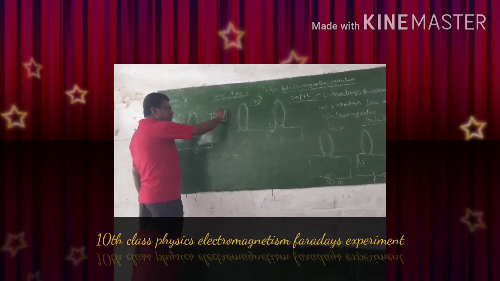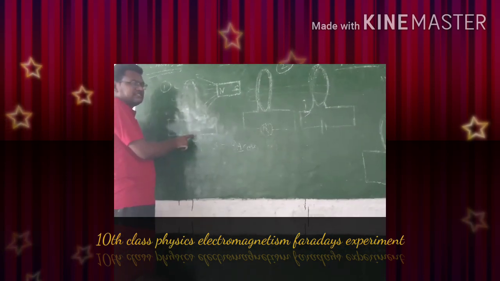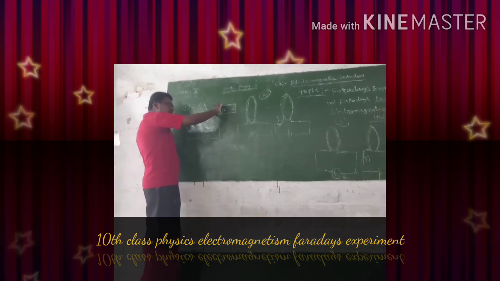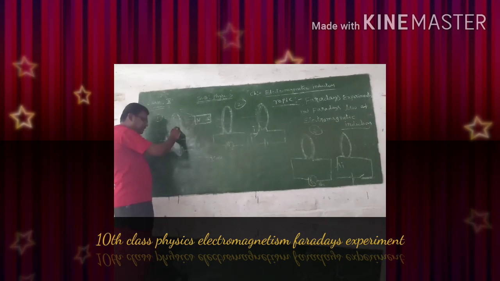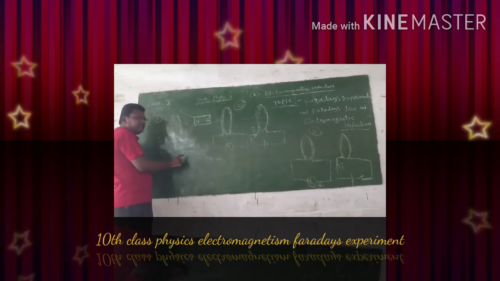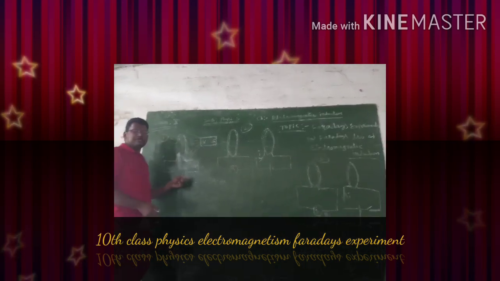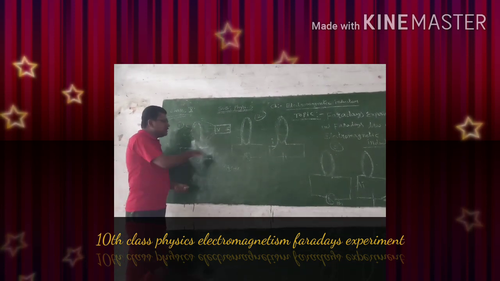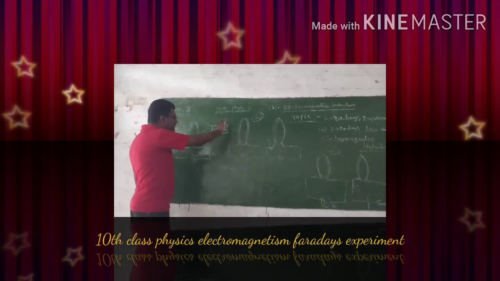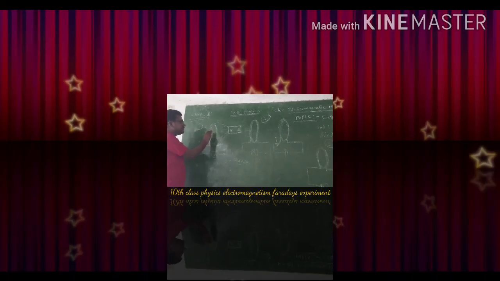Suppose here, if we move a magnet fast towards the coil, then you can observe fast deflections in the galvanometer. Similarly, when we move the north pole of a magnet fast away from the coil, we can observe the deflections are fast in the opposite direction. That means the deflections are fast because more current is flowing. The magnet moving fast or slowly explains the change of magnetic flux through a coil